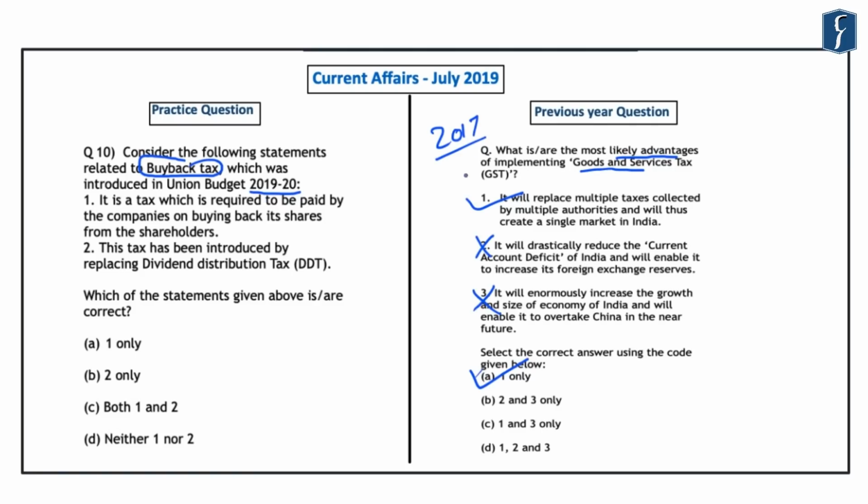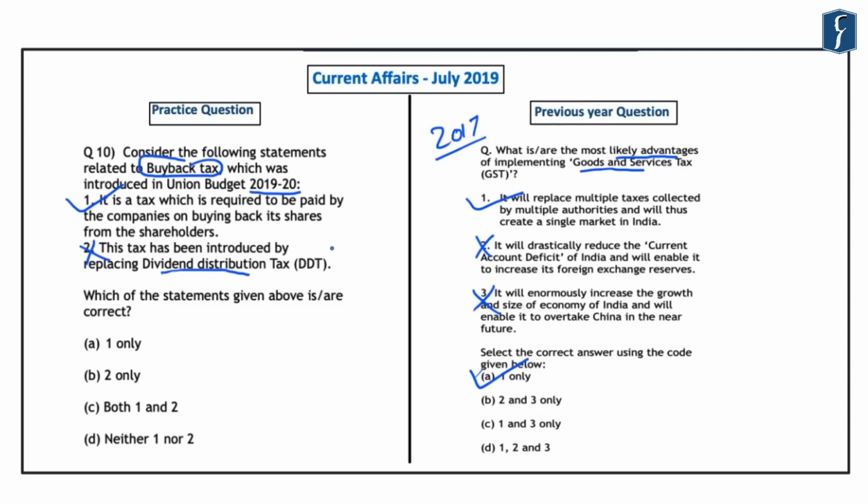So now this question reads, consider the following statements related to the buyback tax which was introduced in the Union Budget of 2019-20. The first statement is that it is a tax which is required to be paid by the companies on buying back its share from the shareholders, which is a correct statement. Second statement is that this tax has been introduced by replacing the dividend distribution tax. Now this statement is important because this buyback tax has not been introduced by replacing the dividend distribution tax. However, it has been introduced to plug the differential tax treatment between the buybacks and the dividend payouts, and that is why the budget introduced the tax on buyback for listed companies as well.